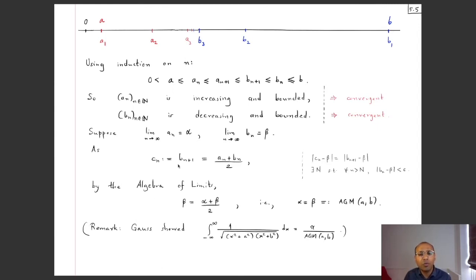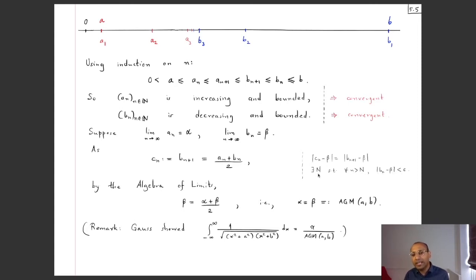So why is this sequence B2, B3, B4 and so on also convergent with limit beta? Well, that's clear because we know that given any epsilon positive, there exists a large enough index capital N such that beyond that index, the distance of the nth term of the sequence Bn to its limit beta is smaller than epsilon.